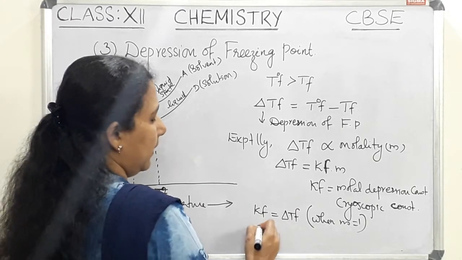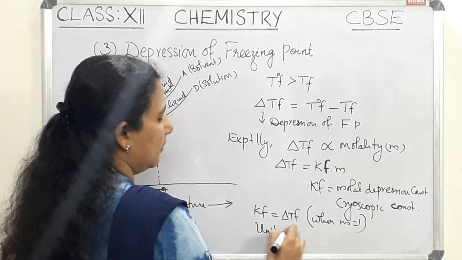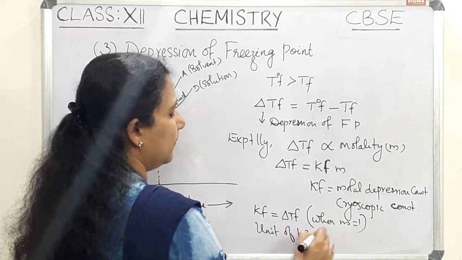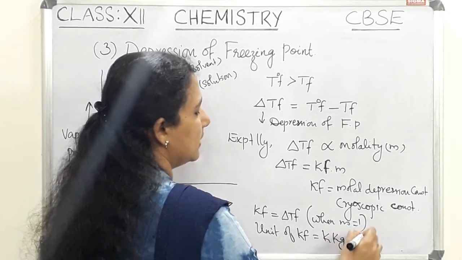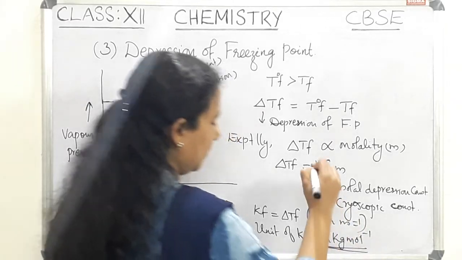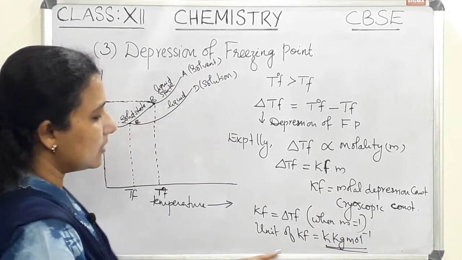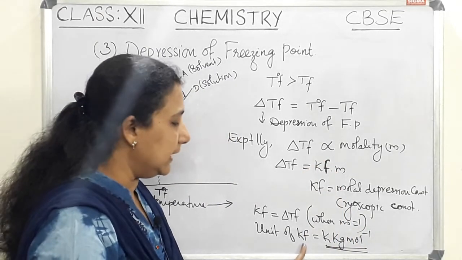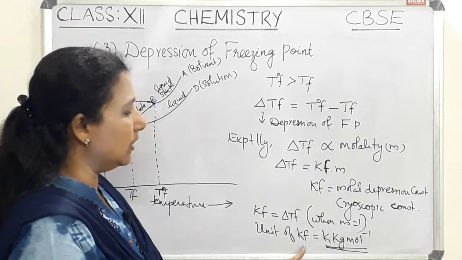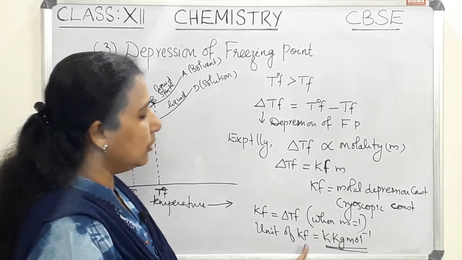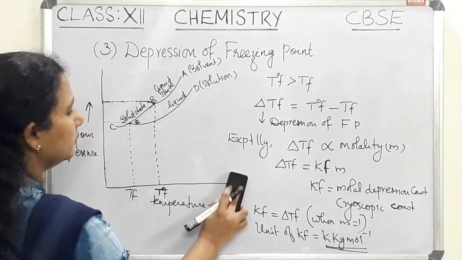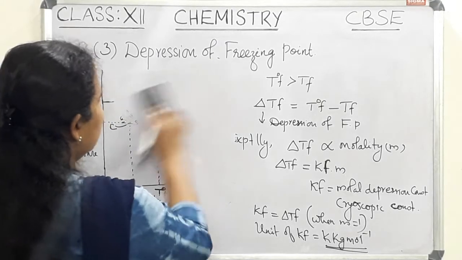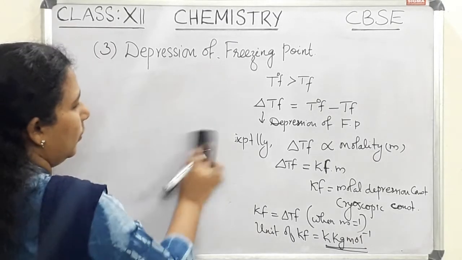The unit of Kf is kg per mole, similar to that of Kb. In the case of Kb, elevation in boiling point, we have seen the unit. Likewise, the unit of Kf is kg per mole. Now let us see what molality is.